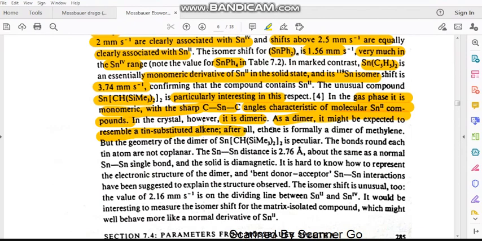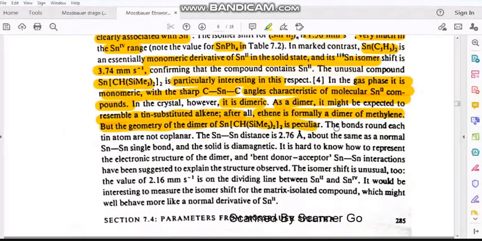Ethene is formally a dimer of methylene. But the geometry of the dimer is peculiar. That means from the crystal structure, the geometry is peculiar. What they understand from the result is that the bonds around each tin atom are not coplanar. That means it's not a planar one. And the tin-tin distance is 2.76 Angstrom, the same as a normal tin single bond.